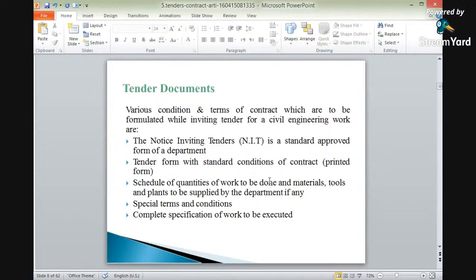Again, complete specification of the work to be executed. Specification is nothing but a specific description. The specific description of the work which has to be carried out is also to be mentioned, whether it is PCC work, RCC work, earthwork in excavation, or different works. So the specific description of that work is to be taken care of in this case.